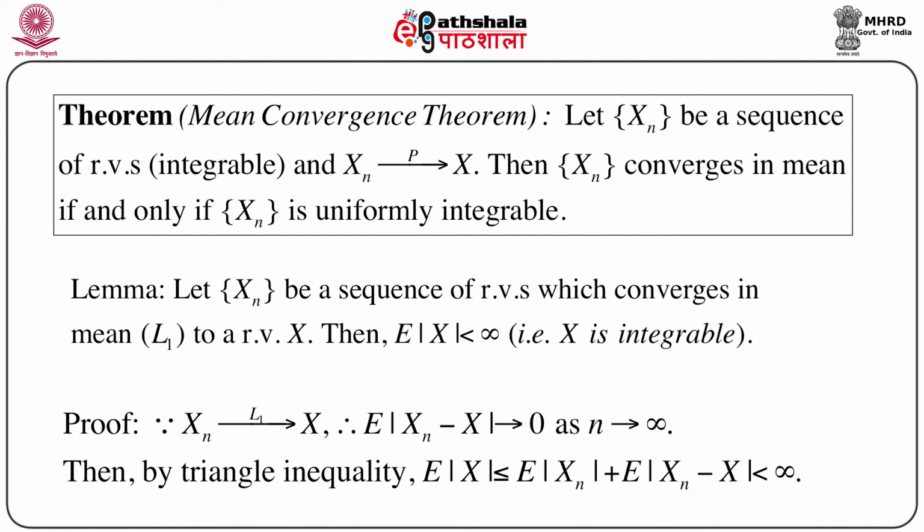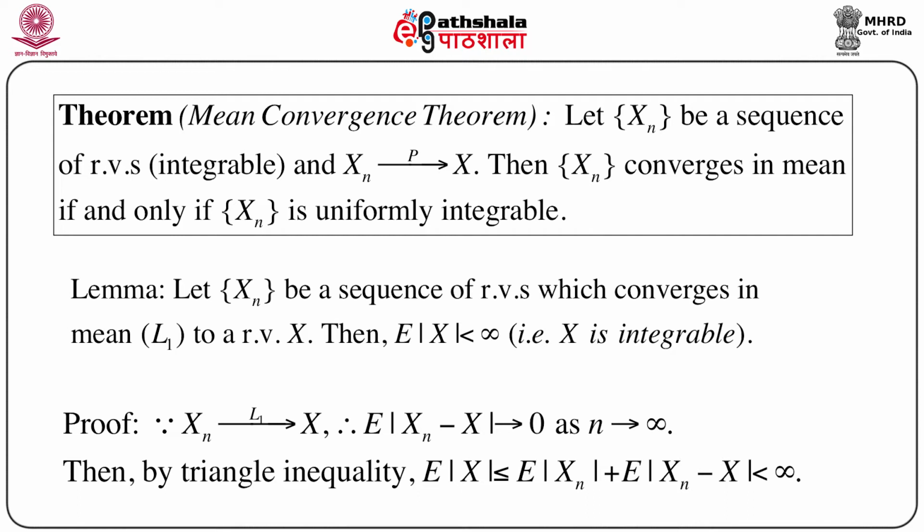Now this proof is extremely simple. We know that Xn converges to X in L1. This is known, which means, what is the meaning of this L1 convergence? This means that expectation of |Xn - X| goes to 0 as n goes to infinity. That is by the definition of L1 convergence.